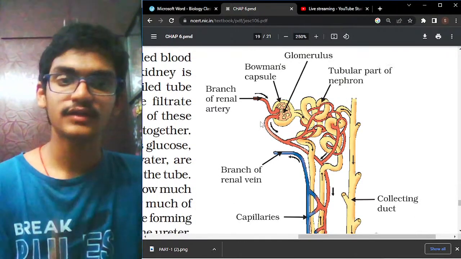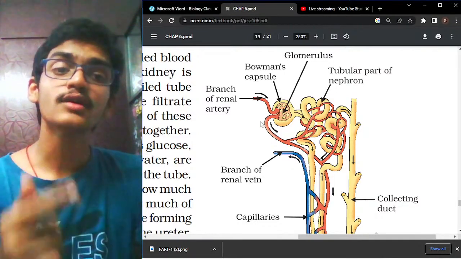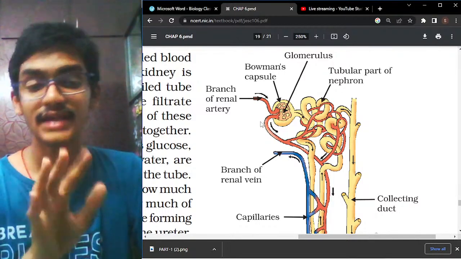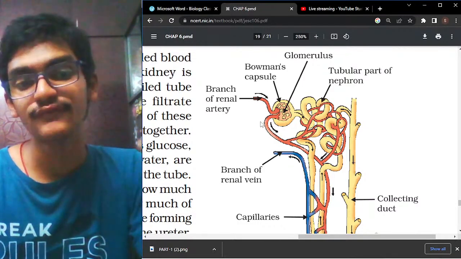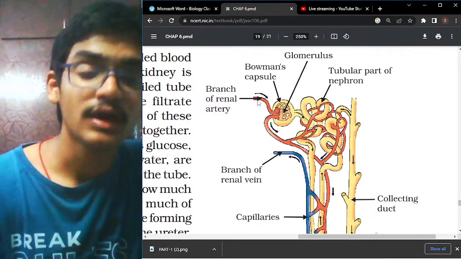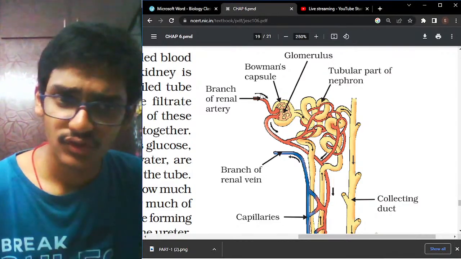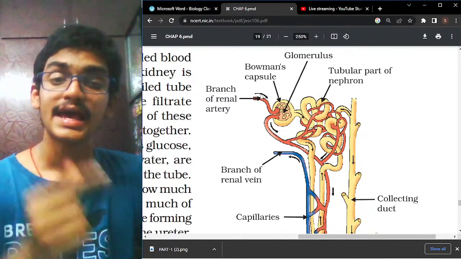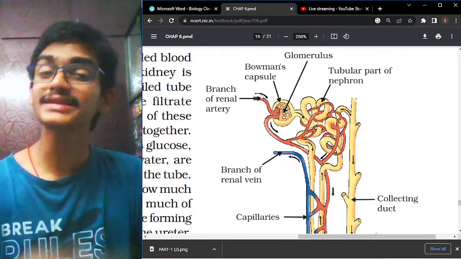So the first point that you have to keep in mind is, what is actually the Malpighian tubule? The Malpighian tubule is the combination of both the Bowman's capsule and the glomerulus. Here, one artery is bringing the blood, which contains all the nitrogenous wastes, the glucose, the salts, and everything, into the glomerulus. And the substances which come out from the glomerulus are called the glomerular filtrate.